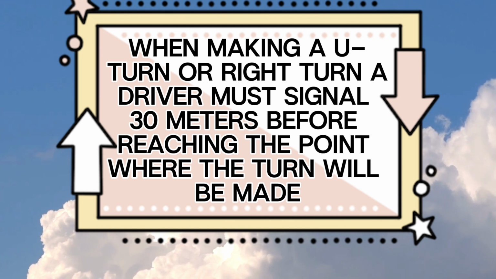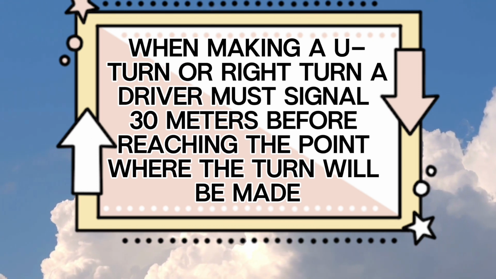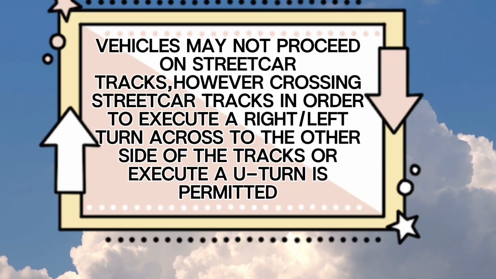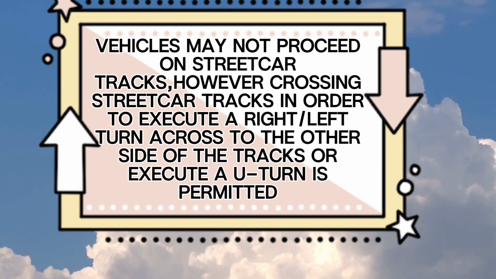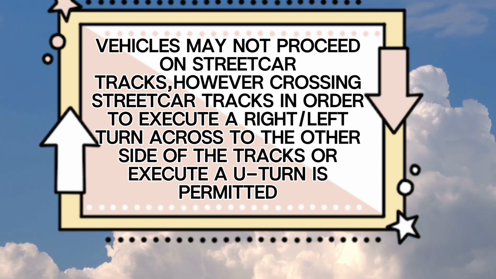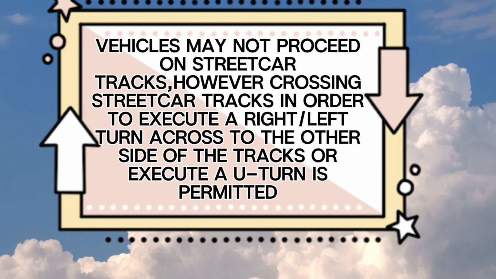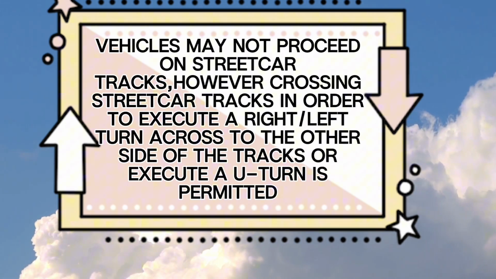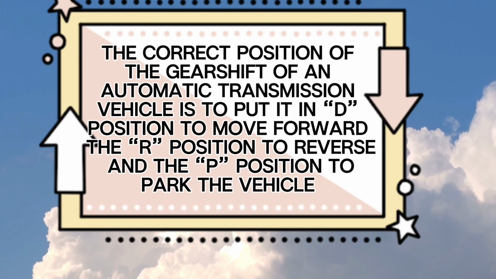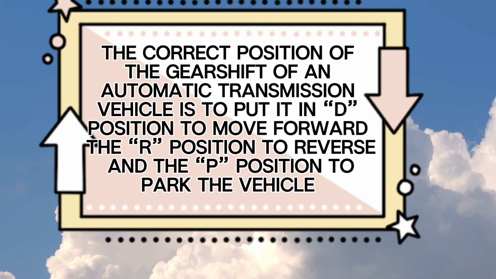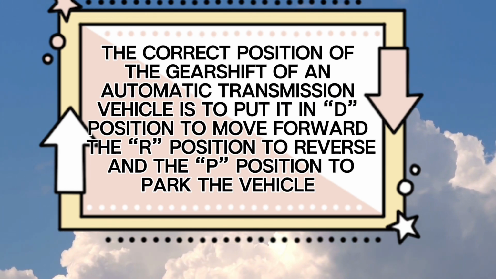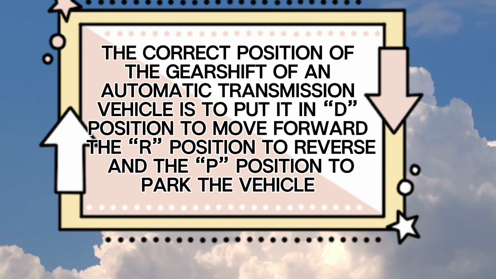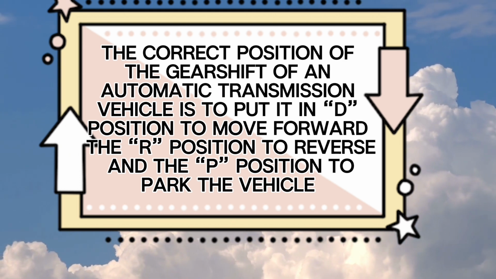False. When making a U-turn or right turn, a driver must signal 30 meters before reaching the point where the turn will be made. True. Vehicles may not proceed on streetcar tracks. However, crossing streetcar tracks in order to execute a right or left turn across to the other side of the tracks or execute a U-turn is permitted. True. The correct position of the gear shift of an automatic transmission vehicle is to put it in D position to move forward, the R position to reverse, and the P position to park the vehicle.